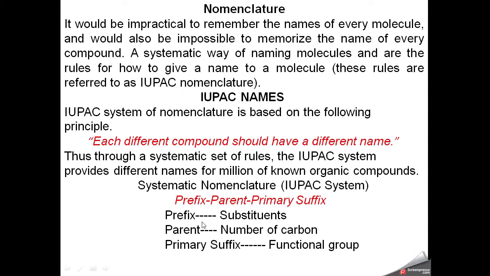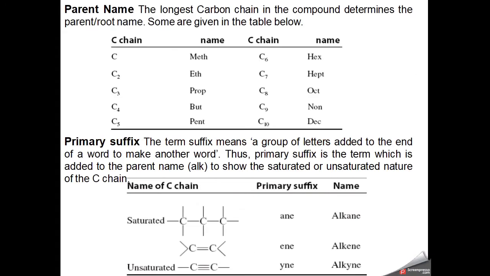Prefix basically is the substituents. What is a substituent? Any atom or group which replaces a hydrogen present on the long chain hydrocarbon. Second is parent, or stem or root. This is basically the number of carbon atoms present. And third is primary suffix, which shows the functional group.